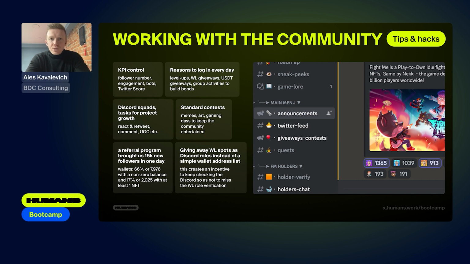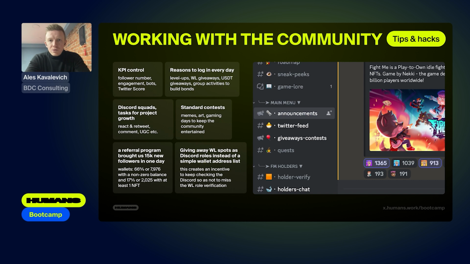So it's very important to track your KPIs in numbers and to make quick decisions about people, because that's what ensures the speed of work. For reasons to log into Discord every day, you should have mechanics that are geared towards making it interesting or important for users to come back to Discord.